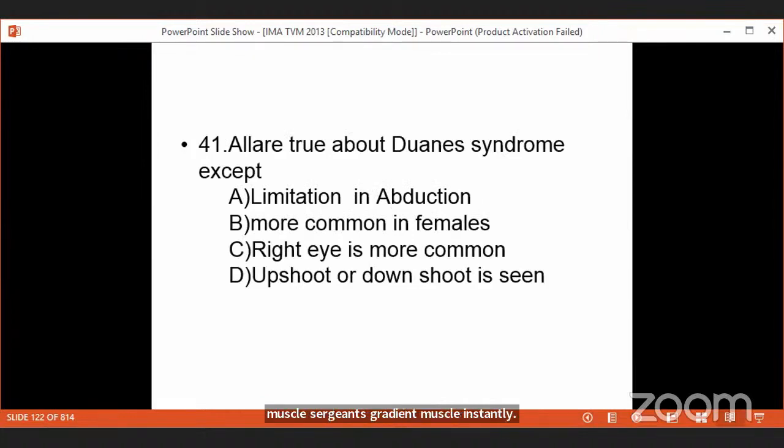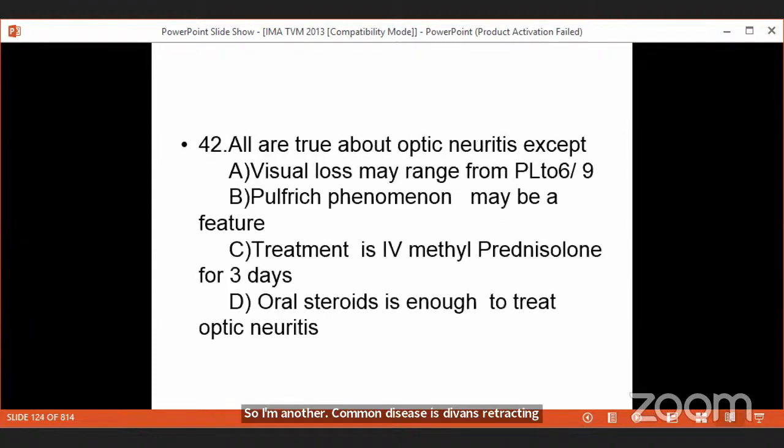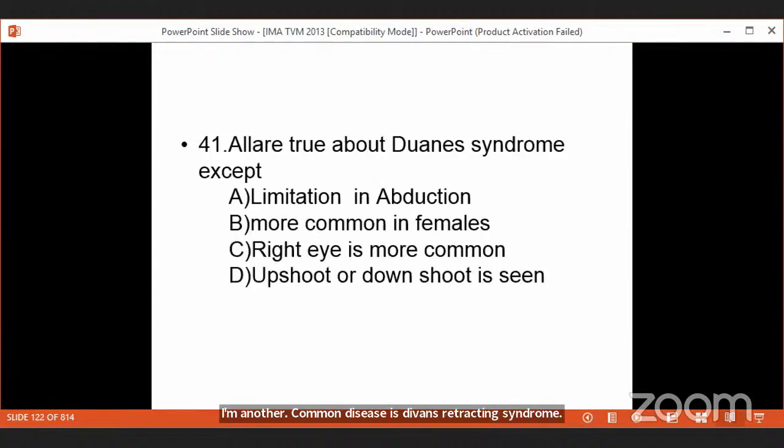So another common disease is Duane's retraction syndrome. Again, a difficult question which used to come for the IMSS examination. You probably may not know these conditions. Duane's retraction syndrome, listen to me, is a limitation of abduction. It is just like lateral rectus palsy, a limitation of abduction. If you look at this, the lateral rectus cannot work.